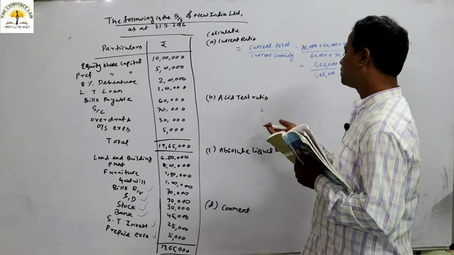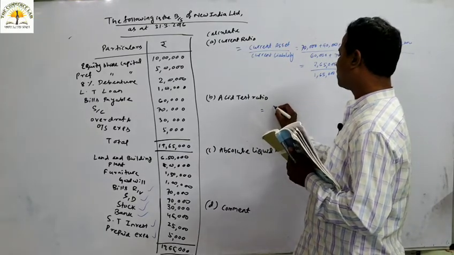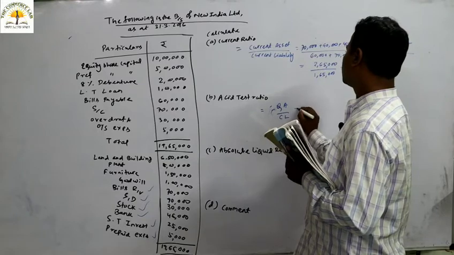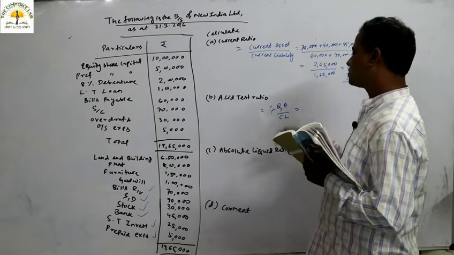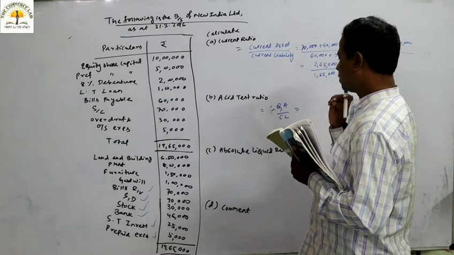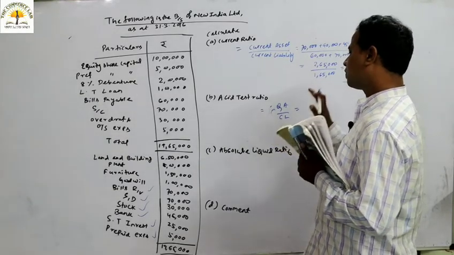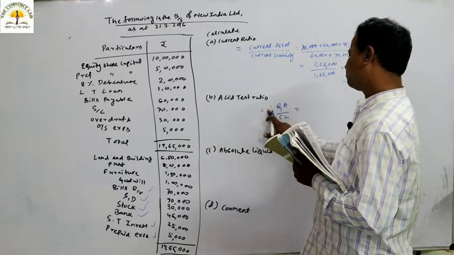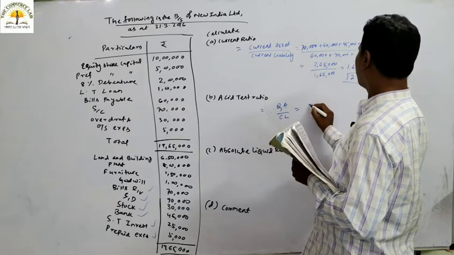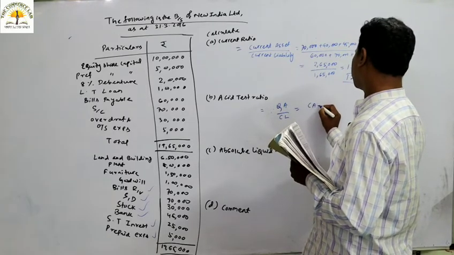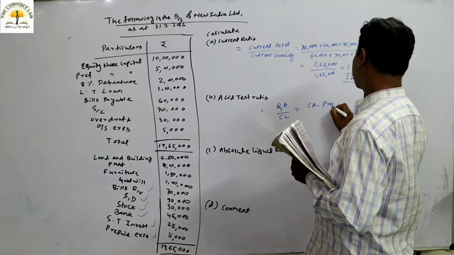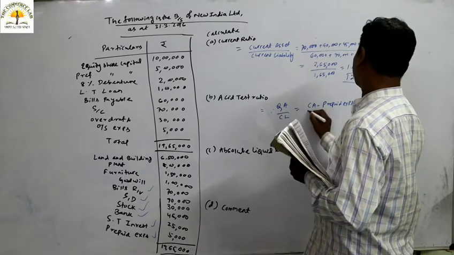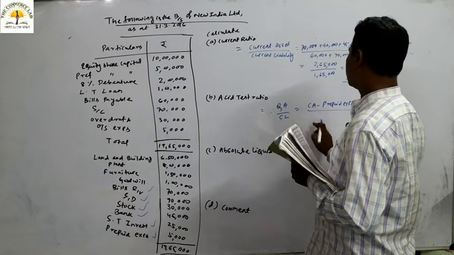The acid test ratio is otherwise known as the quick ratio or liquid ratio, which can be calculated as liquid asset or quick asset divided by current liability. The current liability we already got, and our main concern is to calculate the quick asset or liquid asset. Which are the liquid assets? From the current assets, if we deduct the prepaid expenses as well as inventory, then we get the quick asset. So current asset minus prepaid expenses minus stock.